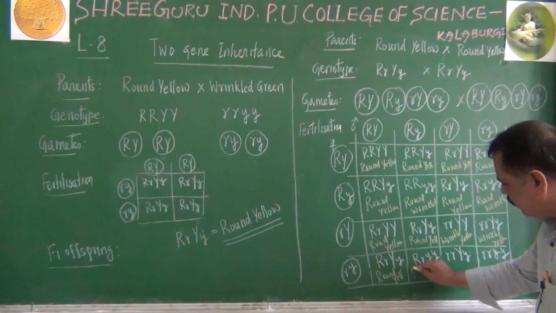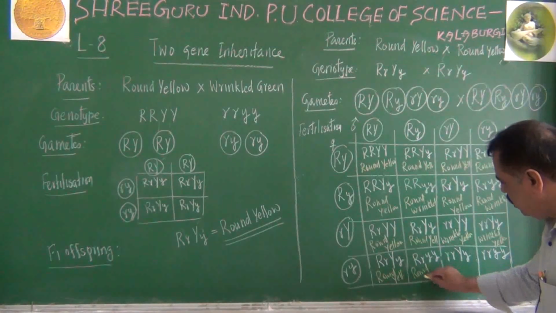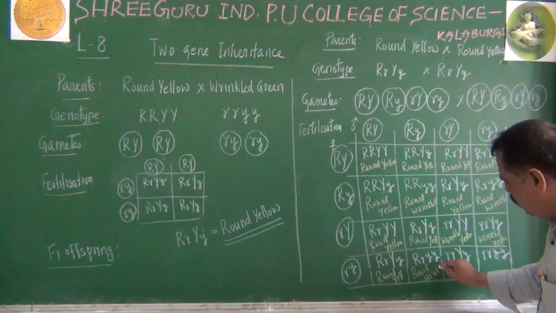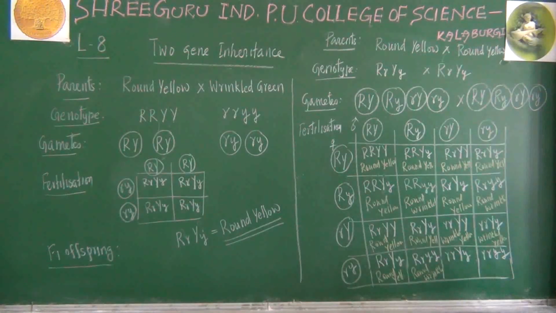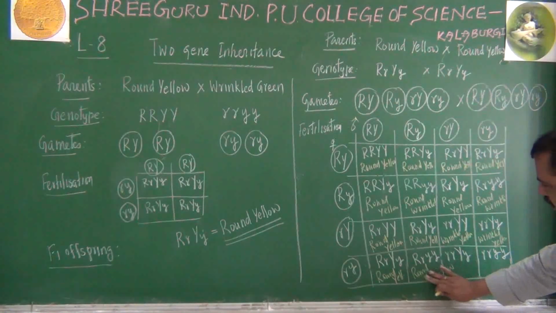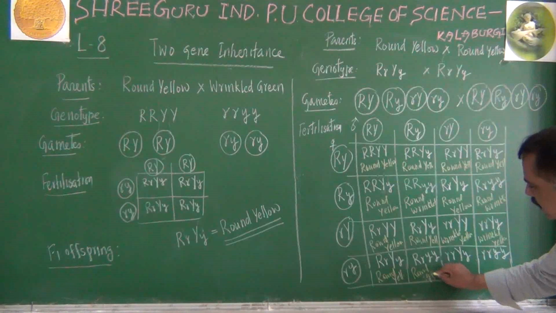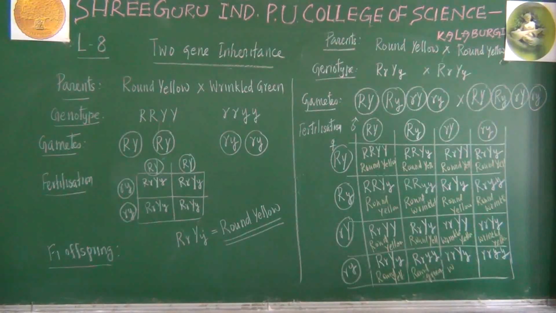This is round wrinkled. Why wrinkled? Two small y are there. Why round? Capital R will dominate over small r. This is round green I will write. I'm sorry, small y is green. And this one if you see means wrinkled yellow, because one capital Y is there. This is wrinkled green we can say.